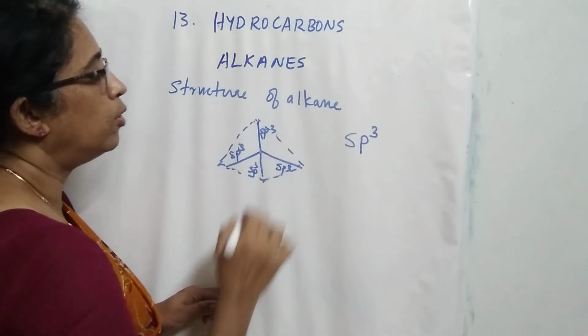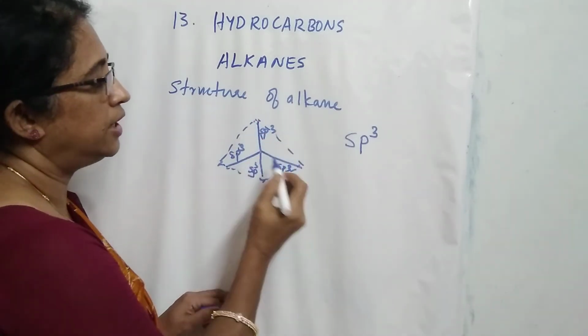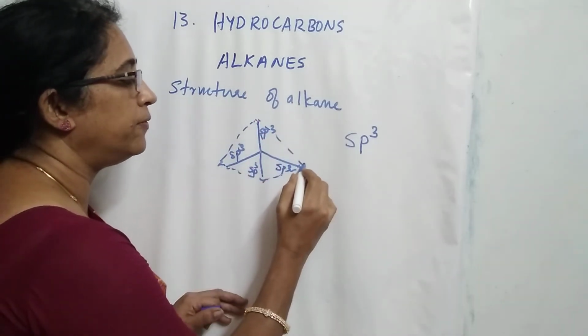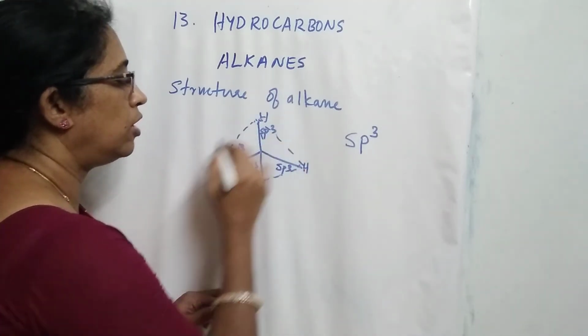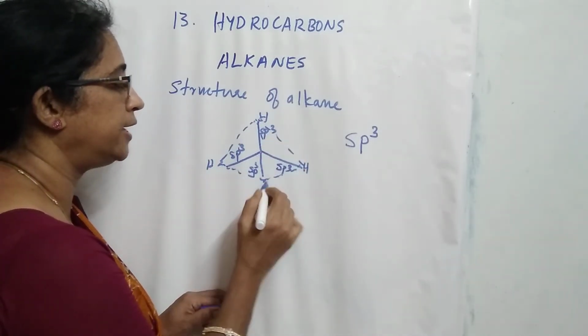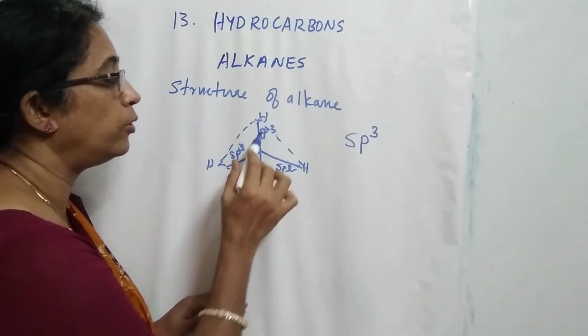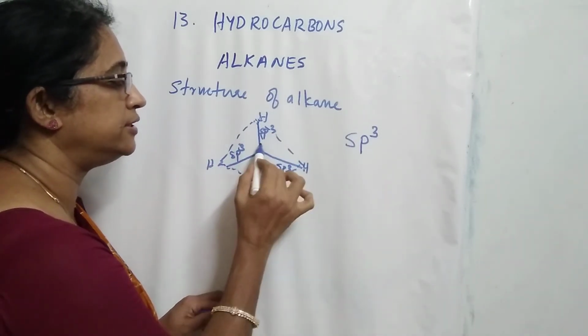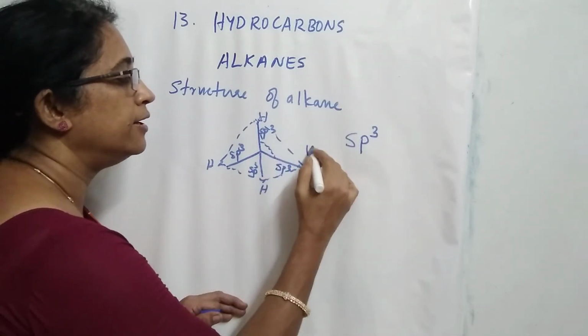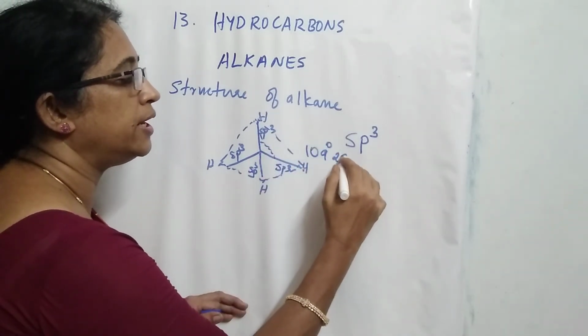And the bond angle: the carbon atom is bonded with hydrogen atoms. How many hydrogen atoms? There are 4 hydrogen atoms on the carbon atom in CH4, and the HCH bond angle is found to be 109 degrees 28 minutes.